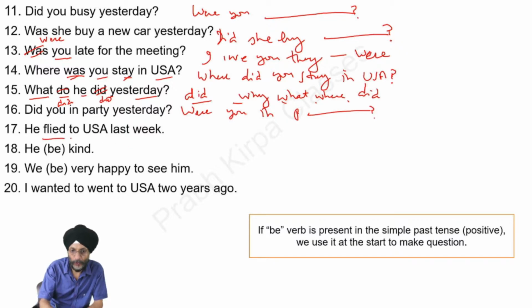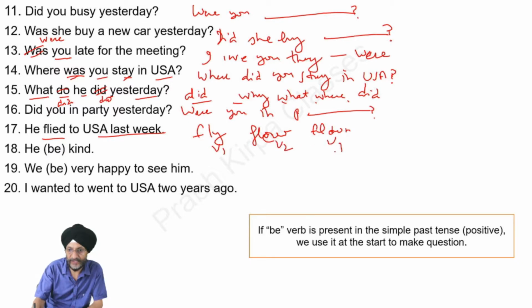He flied to USA last week. Here the verb used is fly. Fly, flew, flown. This is the first form, this is the second form, this is the third form. So here we will use the second form of the verb as it is a positive sentence. He flew to USA.